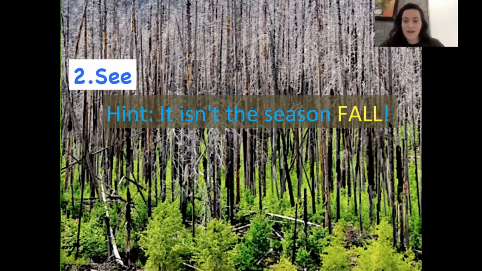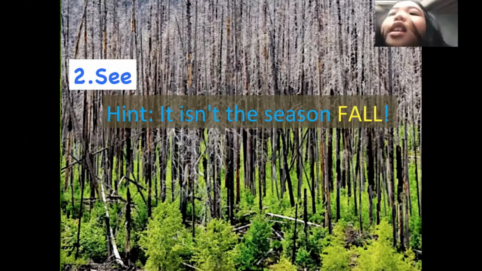Yeah, maybe. So the trees don't have leaves, but it's not the fall. So the leaves didn't just fall off the trees. And here's another hint. The plants at the bottom of the forest aren't grass, they're baby trees. Why do you think it looks like this? Why are there baby trees? Why do the trees not have leaves? Leihan, what do you think?